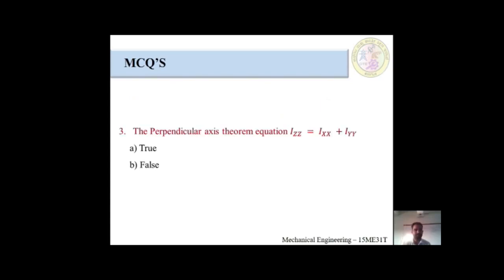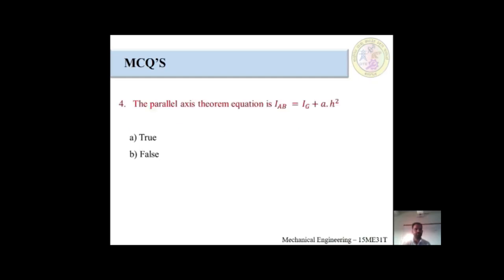Third MCQ question is the perpendicular axis theorem equation is Izz is equal to Ixx plus Iyy. First option is true or false. Fourth MCQ question is the parallel axis theorem equation is IAB is equal to IG plus A into h square.